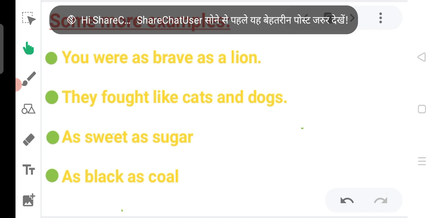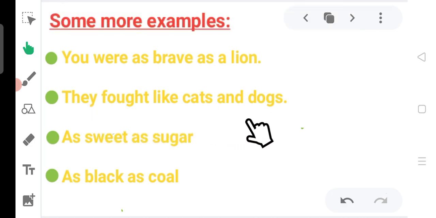Now let us see the next example. They fought like cats and dogs. Here the fighting between the cats and dogs is compared to the fight those people had. That is, here the word like compares those people with the cats and dogs.